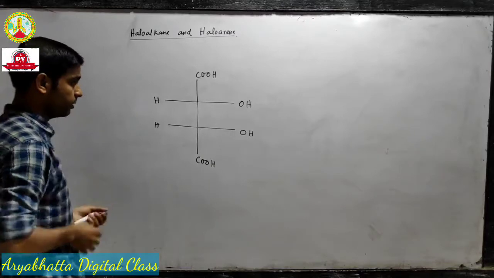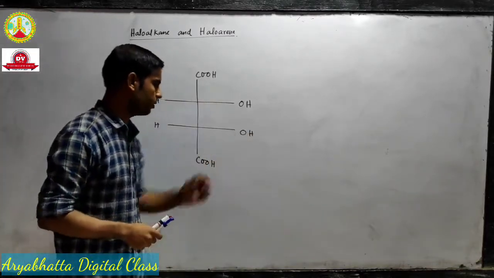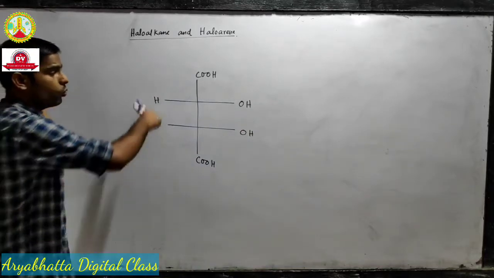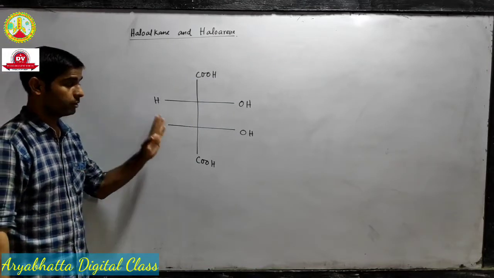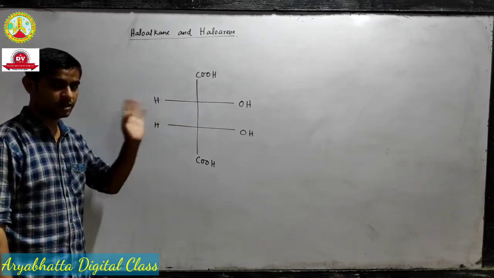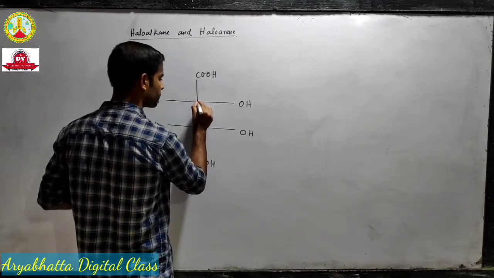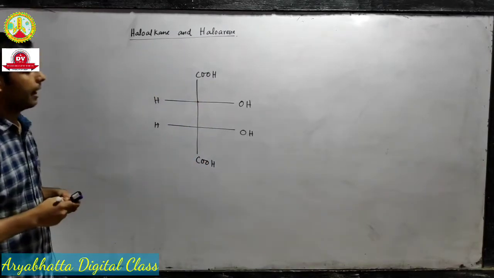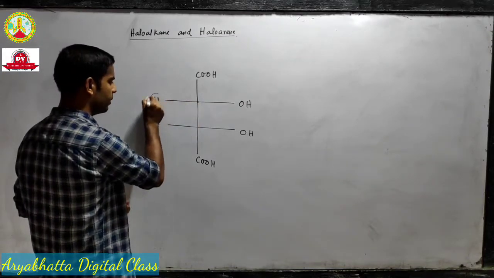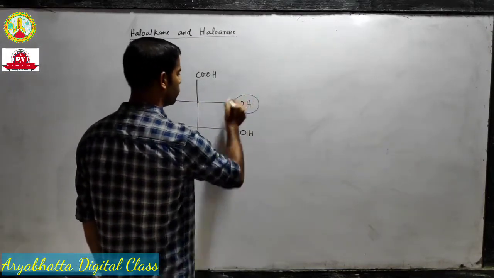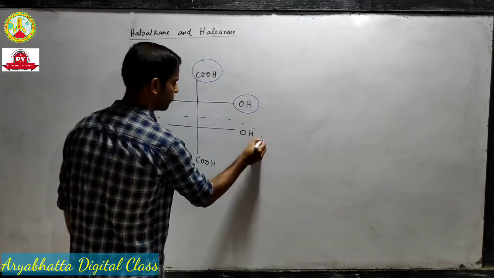Oh, not tartaric acid, this is a dicarboxylic acid, 2-hydroxy dicarboxylic acid. So what happens in this molecule? Let's check the chirality first. So this is a carbon, and you can easily see that this carbon is connected to 1 hydrogen, 1 hydroxyl group, 1 carboxylic group, and this whole group.